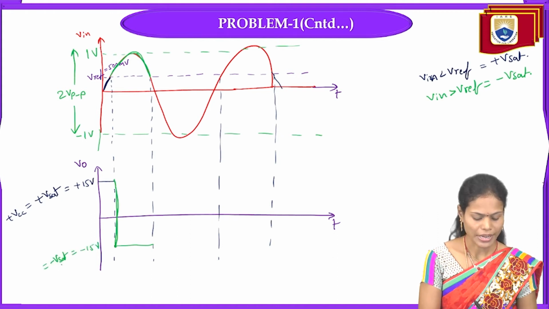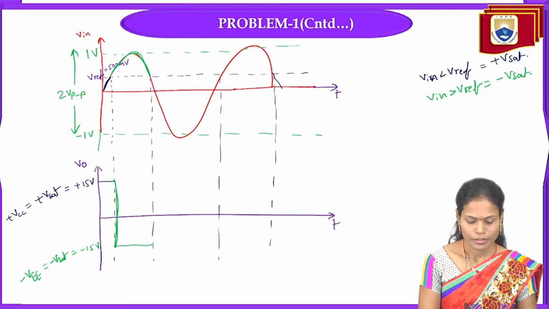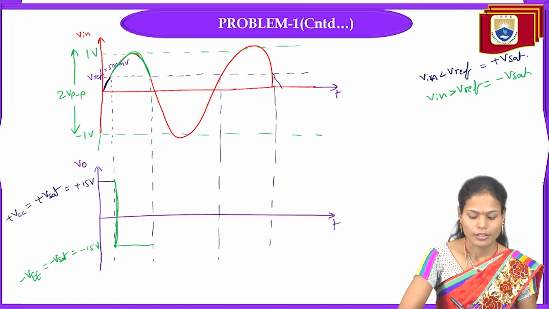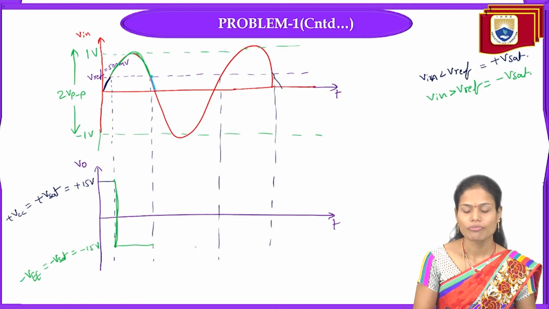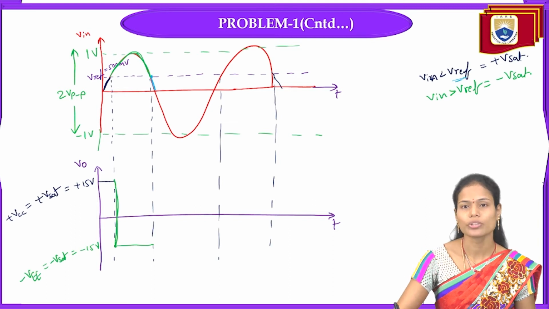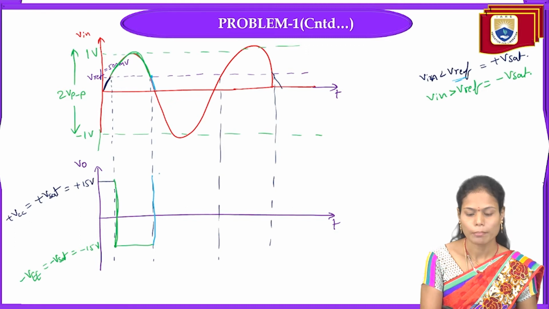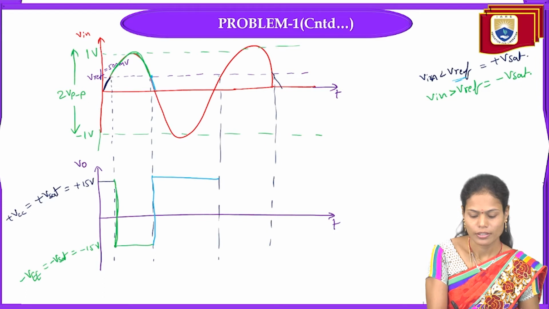That is nothing but minus V saturation, and that is nothing but minus VEE here. Okay, and after this, again our input signal is less than the reference voltage from this point onwards. So once the input signal is again less than the reference, it will move to the positive saturation level.